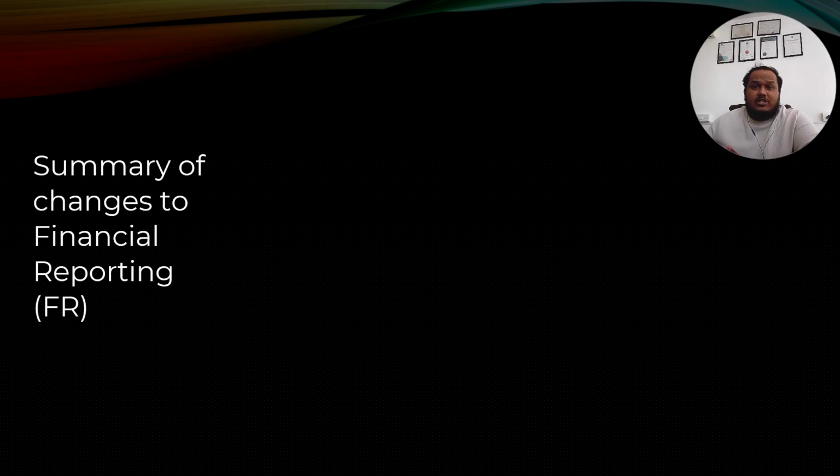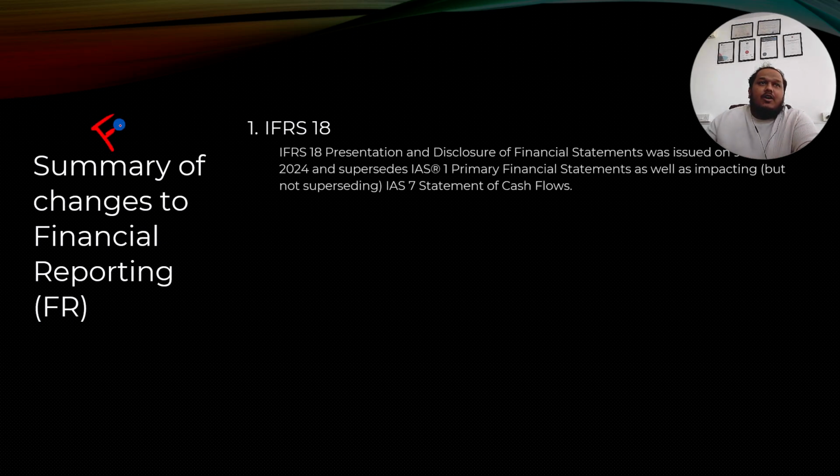Then moving on to the next subject. As I mentioned, I don't teach tax, so I skipped F6. I'll go to F7. In F7, a major change has happened in the IFRS aspect.